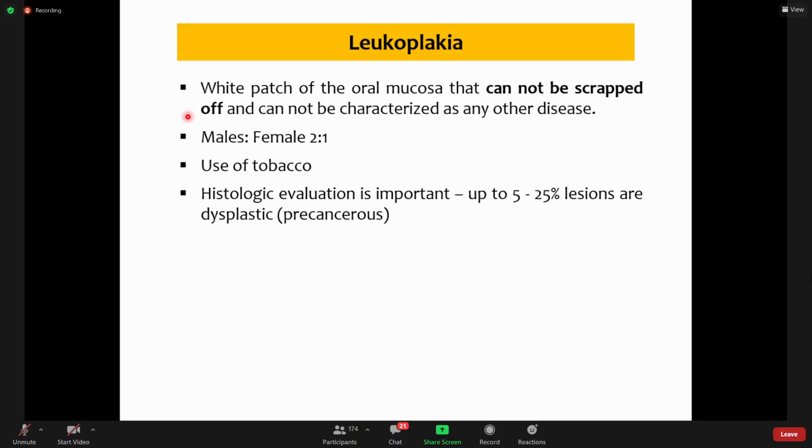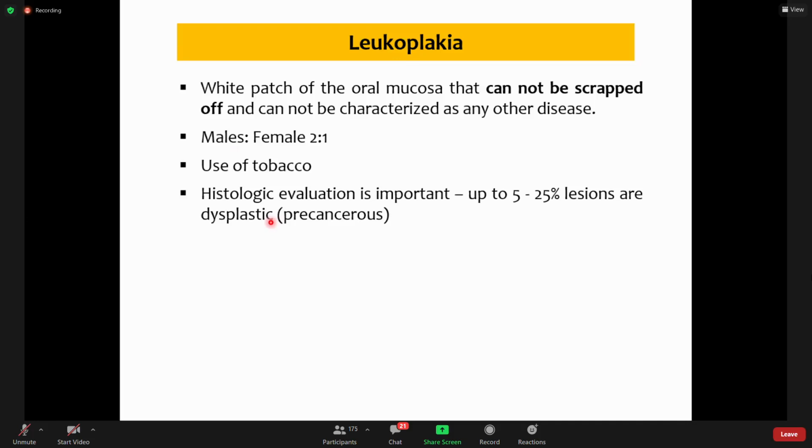And now it is thought to be associated with tobacco, and anything that is associated with tobacco is more commonly seen in males. So is true for leukoplakia. It is more commonly seen in males. And now histological evaluation of these lesions is important, because up to 5 to 25% of these lesions are dysplastic. In different studies, it has been found that 5 to 25% of those lesions show some evidence of dysplasia.